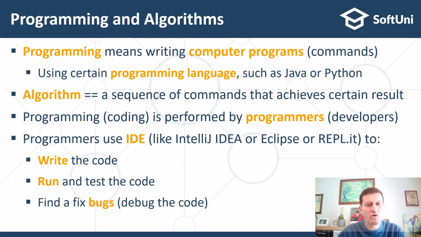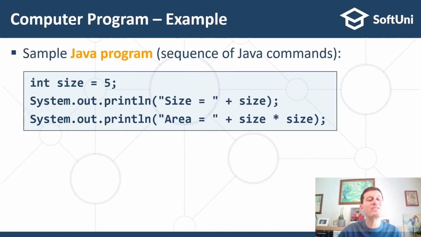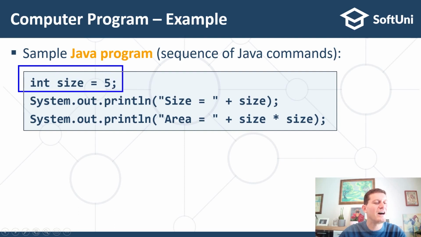Okay, so let's go ahead and give you some more complicated examples of Java programs. A sequence of Java commands. This is a Java program which consists of 3 lines of code. The first defines the variable and saves the value of 5 inside it.